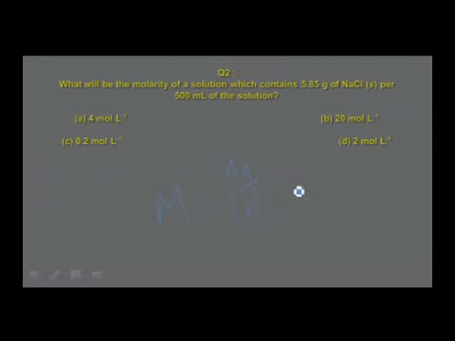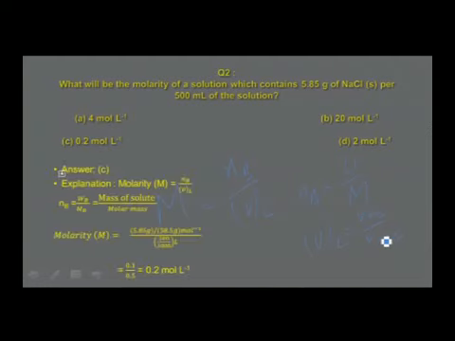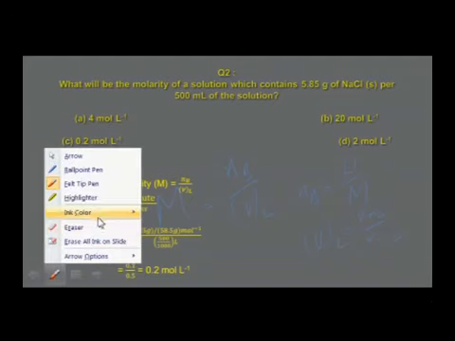nB is calculated by the formula W by M, where W is the mass of the solute divided by molar mass. Volume in liter is equal to volume in ml divided by 1000. So it cancels, and you get the volume in liter. So now you find the answers I have calculated. It is given like this: